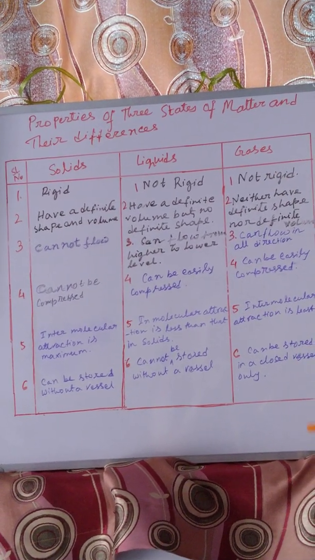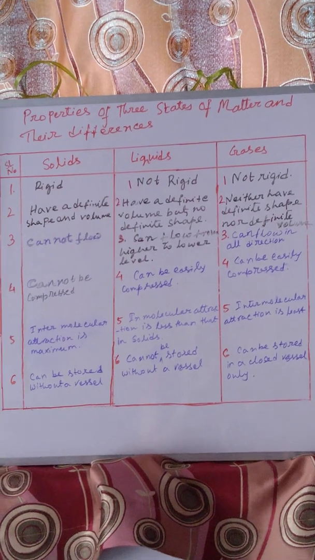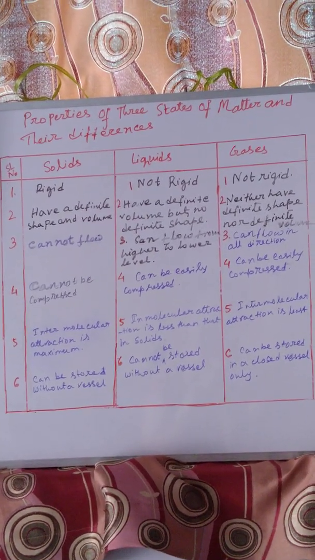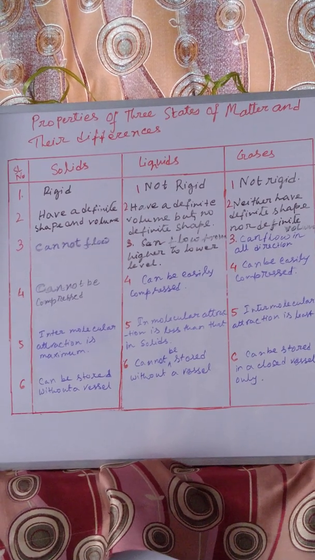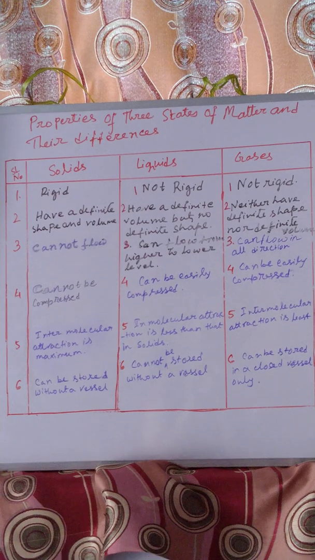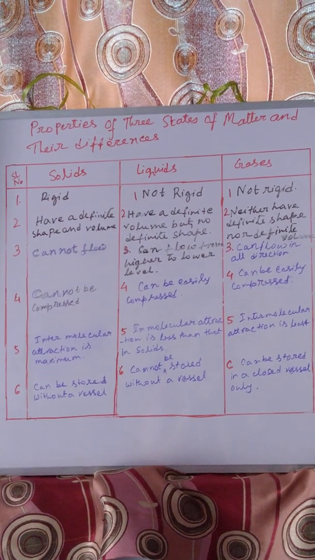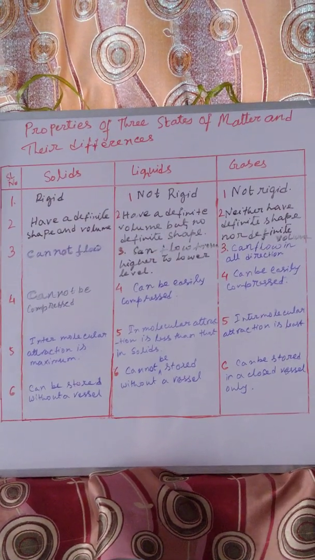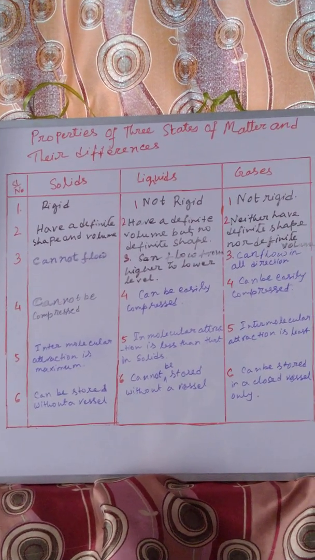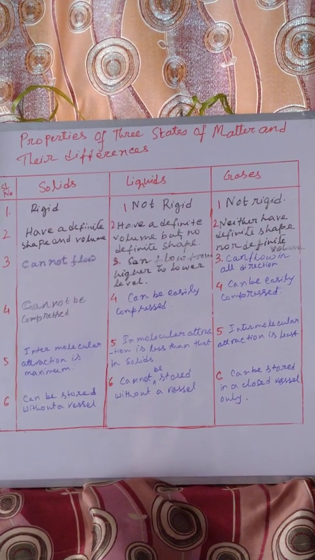You will get this chart in your book also. You can do it from there, or if you follow this video, go through it once and write the points you remember, in both cases, whether properties of states of matter or differences amongst solid, liquid and gases.